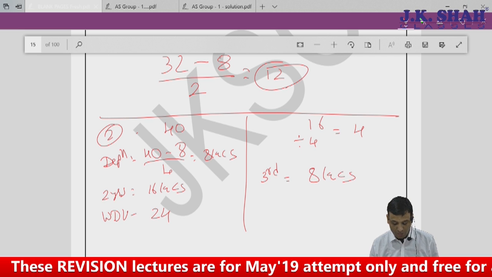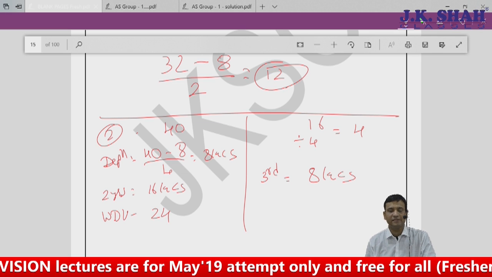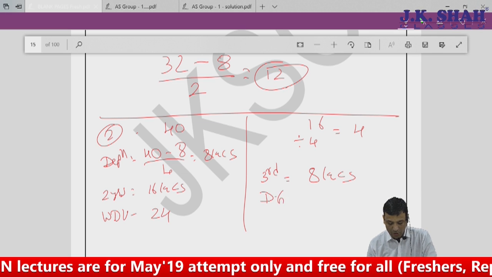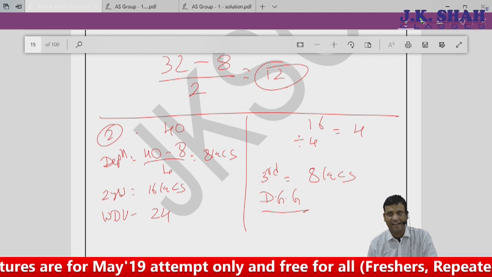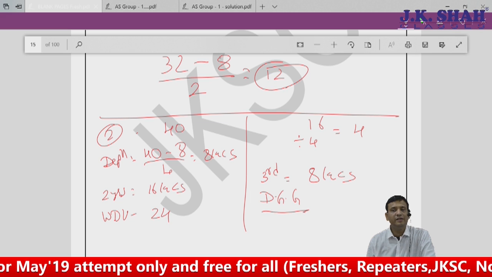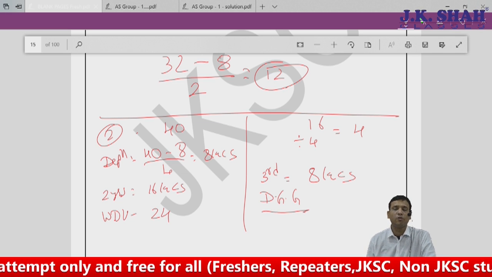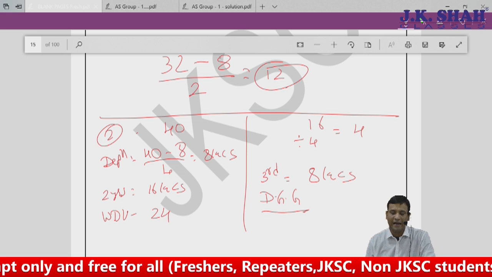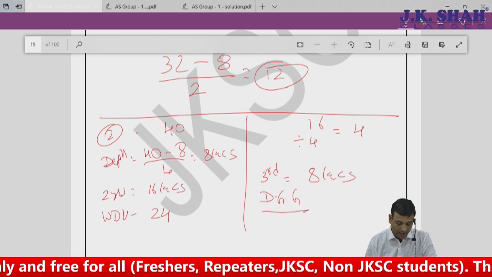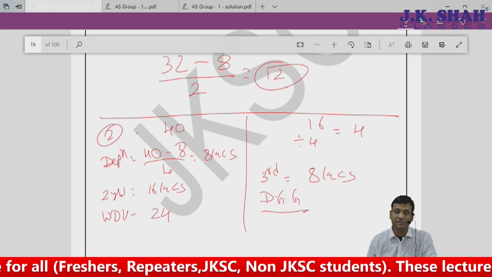Now there is a refund. How much refund do I have to do? Of course 16 lakhs. If I refund 16 lakhs, my DGG account is having a balance of 8 lakhs. So 8 lakhs will be debited from DGG. My entry will be deferred government grant account debit 8 lakhs, profit and loss account debit 8 lakhs, to bank 16 lakhs. And as far as this asset is concerned, no impact will be there on the asset.